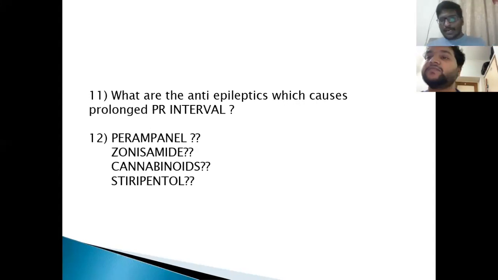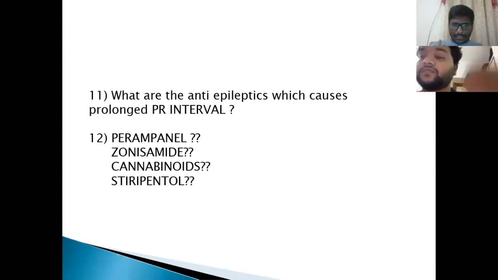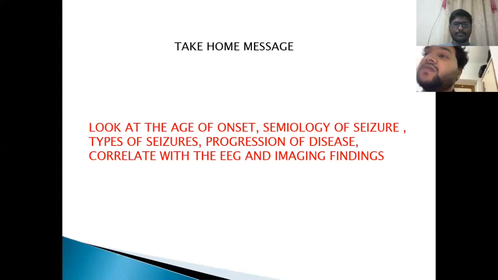So I think in 1 hour, I tried to cover almost all aspects of epilepsy. Along with the epileptic syndromes, I covered the typical EEG patterns, the drugs of choice and all the newer drugs. I request you to read about the various epileptic syndromes. This is the take home message from today's discussion. Look at the age of onset, semiology of the seizure, the type of seizure, the progression of the disease. See, Ohtahara syndrome progresses to West and then to Lennox-Gastaut. Then correlate with the EEG and imaging findings.